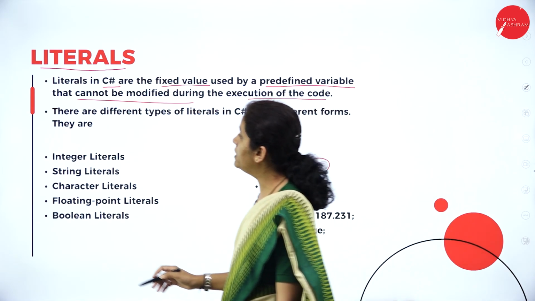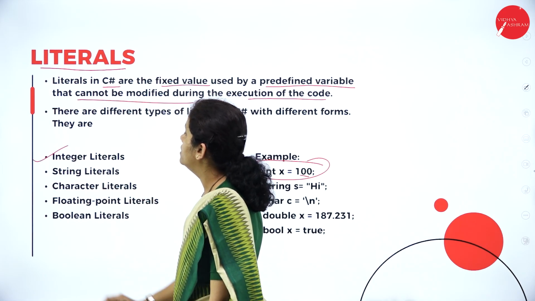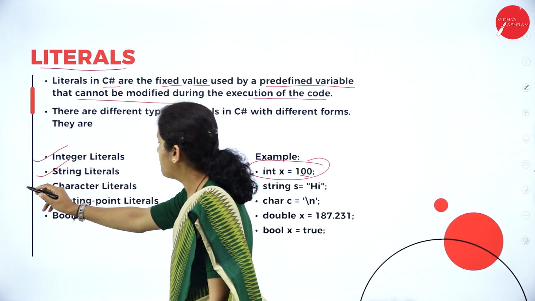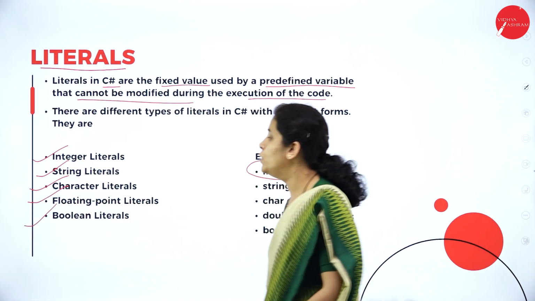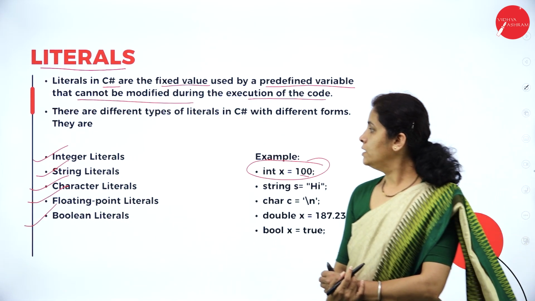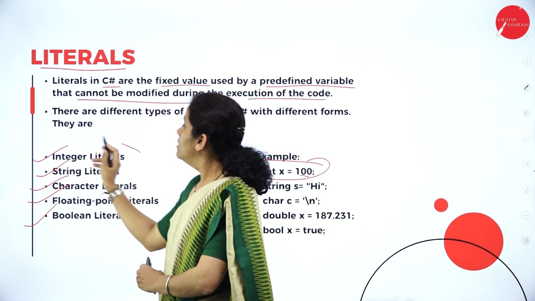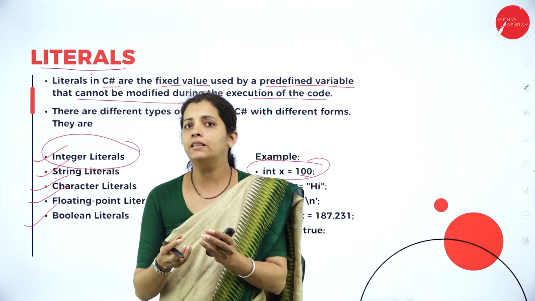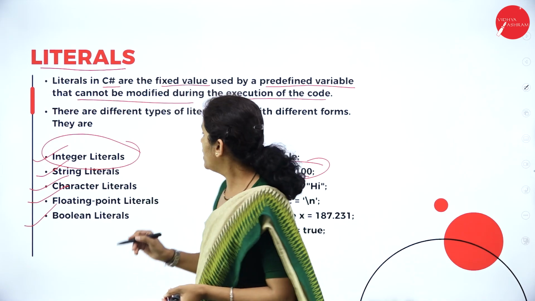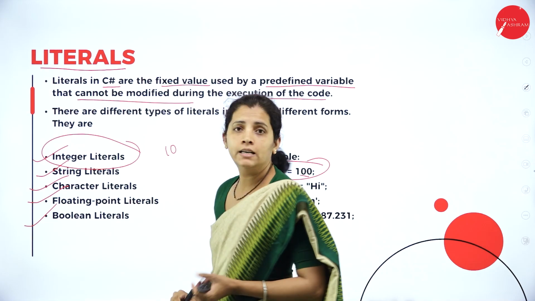So, how many types of literals do I have? I have integer literals, I have string literals, I have character literals, I have floating point literals and I have Boolean literals. Integer literal. So what is integer? Integer is nothing but the whole number. For example, if I have 10, it's a whole number.